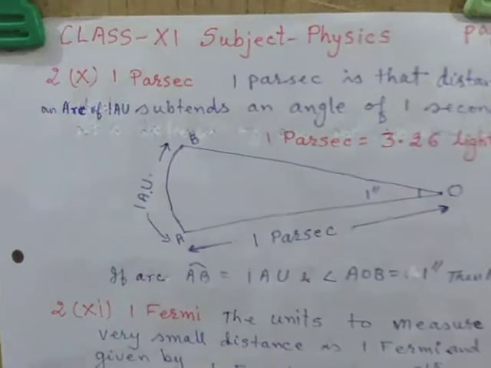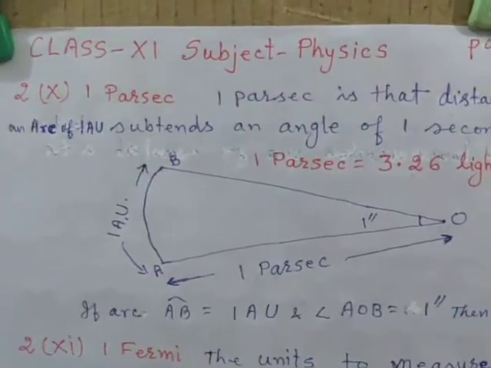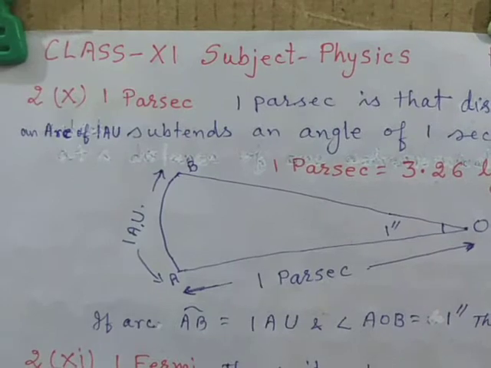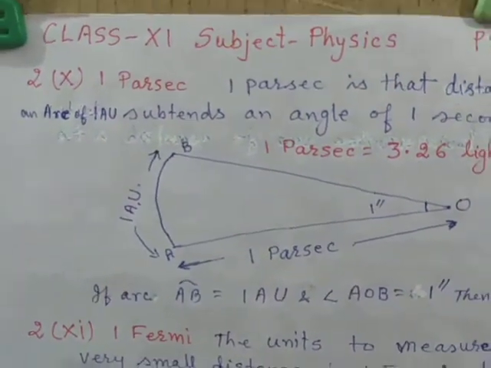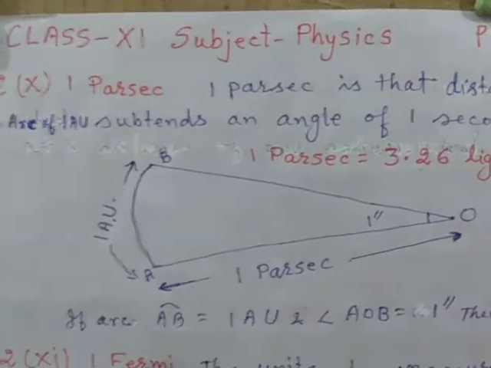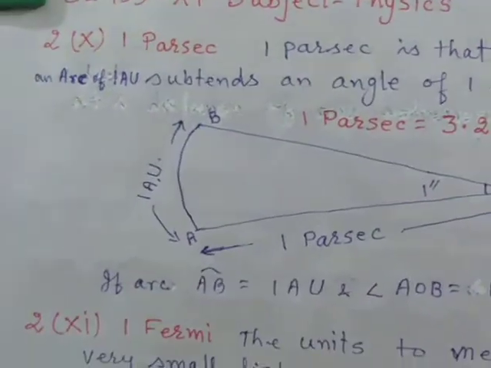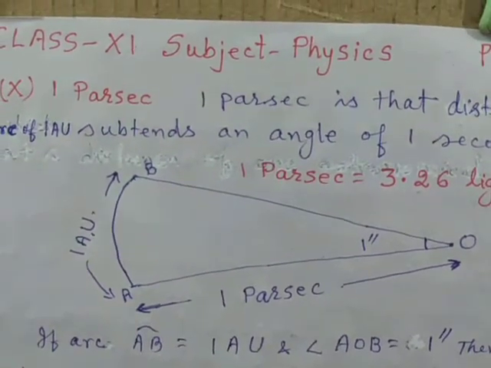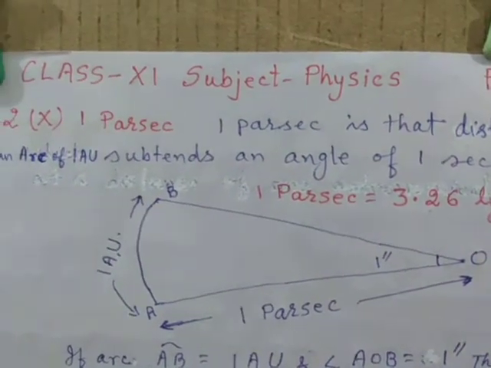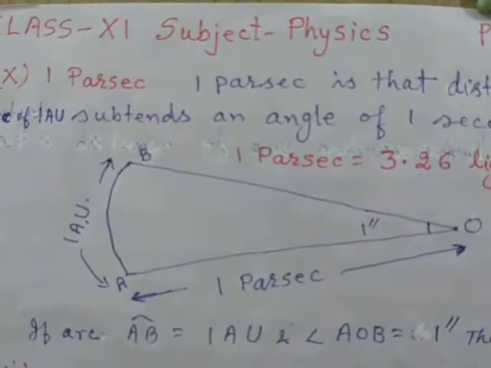Of class 11. Today we will learn about few of the units which are meant to measure large distances. For example, 1 parsec. We have already discussed one astronomical unit. What is 1 parsec? 1 parsec is the distance at which an arc of 1 astronomical unit subtends an angle